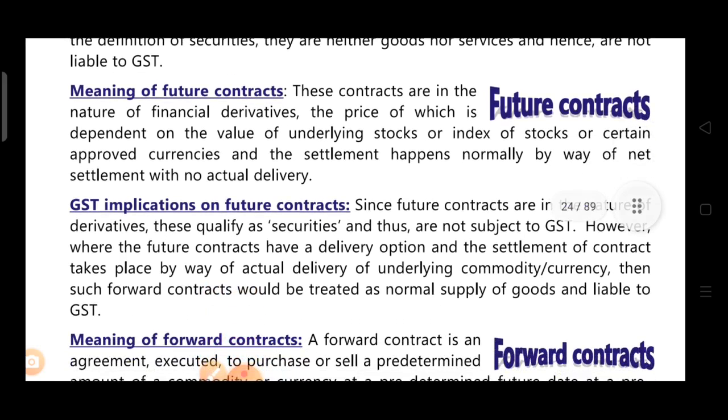Now, what is the GST implication of futures contracts? Since futures contracts are in the nature of derivatives, they qualify as securities. So we can say they are securities, and thus they are not liable to GST.